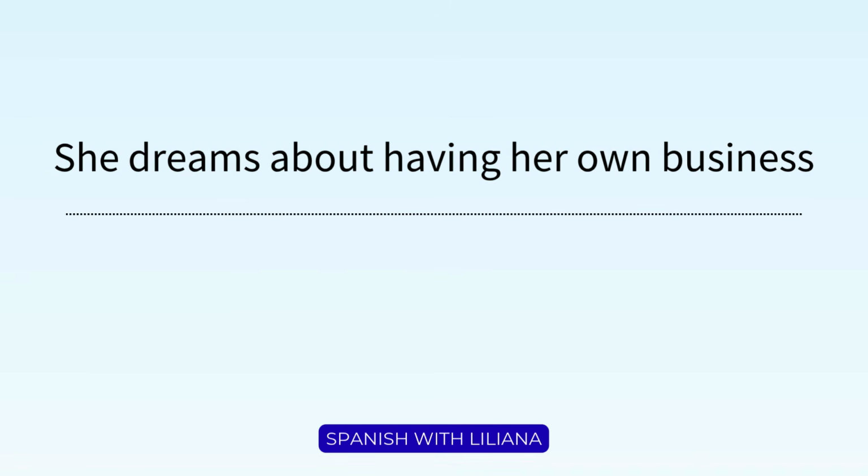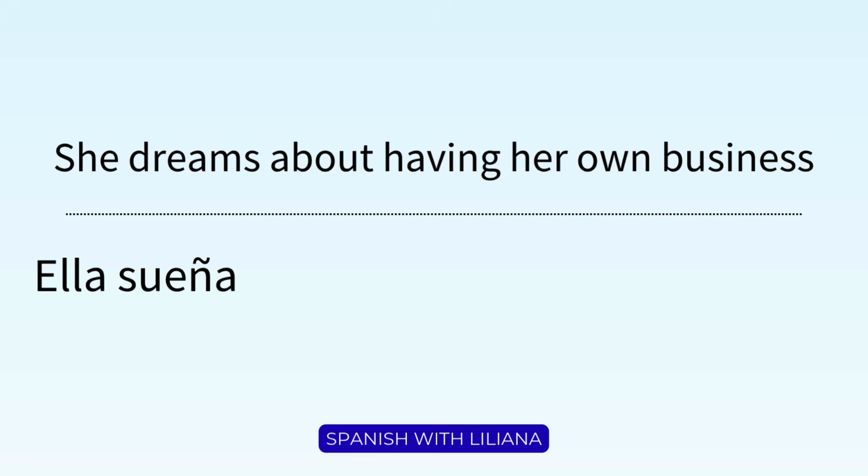All right, the next sentence is she dreams about having her own business. How would you say this in Spanish? We start with she dreams. Ella sueña. We could just start with the verb sueña. But that verb conjugation can work for he or for the formal singular you.